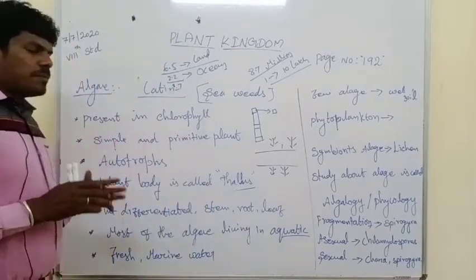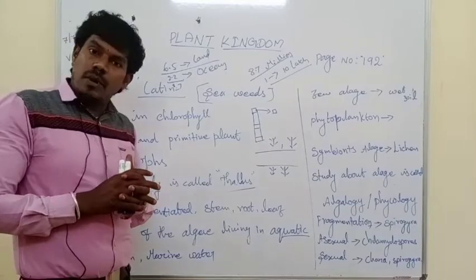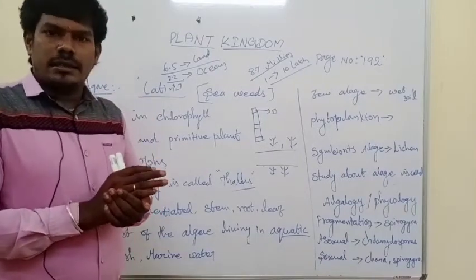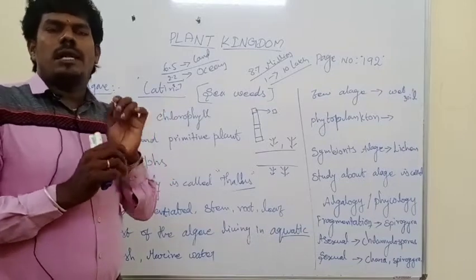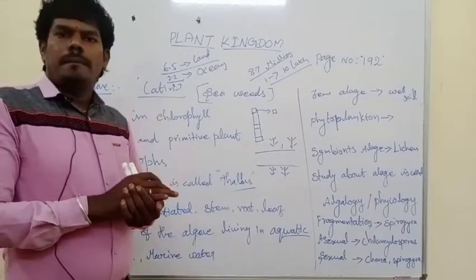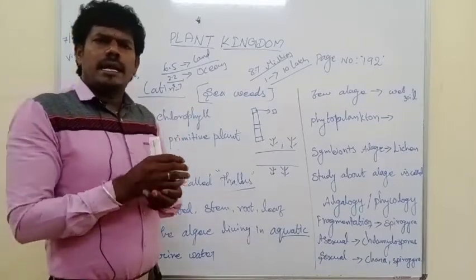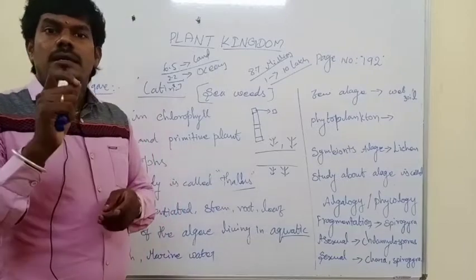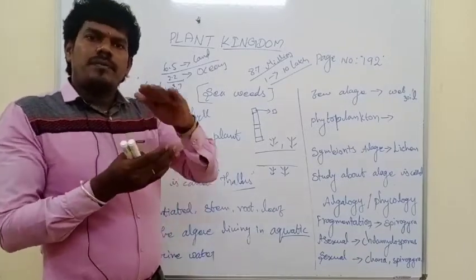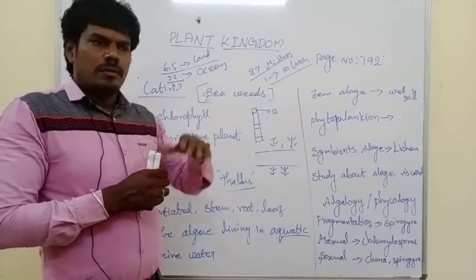And most of the algae live in the aquatic region. Most of the algae are found in aquatic regions, living in fresh water or marine water. Some algae can survive in wet soil. Other algae can live on the water surface, that means floating on water bodies.